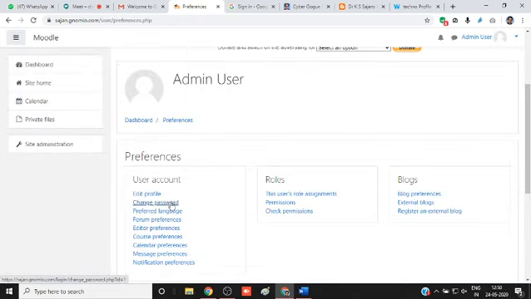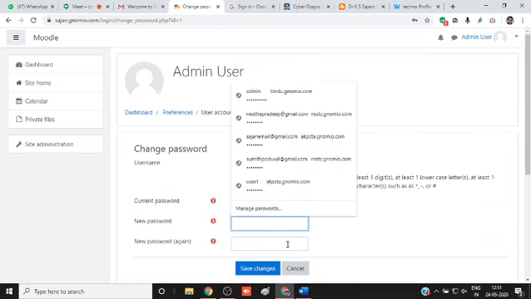Change the password. I will do it later. Just click and give the current password that is just copied from there and the new password. Just type it here and save changes. That's all. In that way you can change the password.